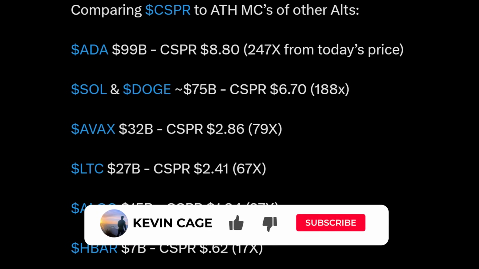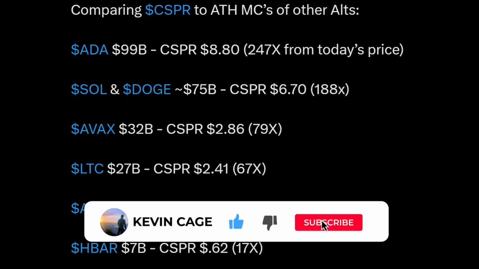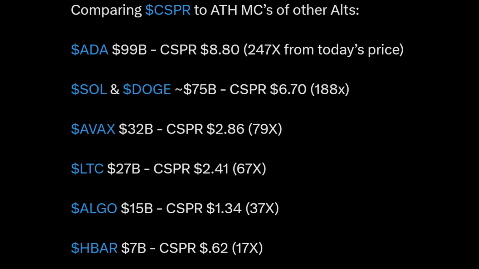Okay, first up, before we dive into the virtual machine or the VM of Casper Network, let's discuss market cap. So we know over the past 5+ years, there have been different alt projects that reach crazy high valuations in terms of market capitalization. We're talking dozens of billions of dollars, and some alts even surpassing 100 billion. So we've seen Cardano reach a $99 billion market cap last cycle, Solana and Doge well above 75 billion, Avalanche or AVAX 32 billion, Litecoin 27 billion, Algorand 15 billion, and HBAR 7 billion.